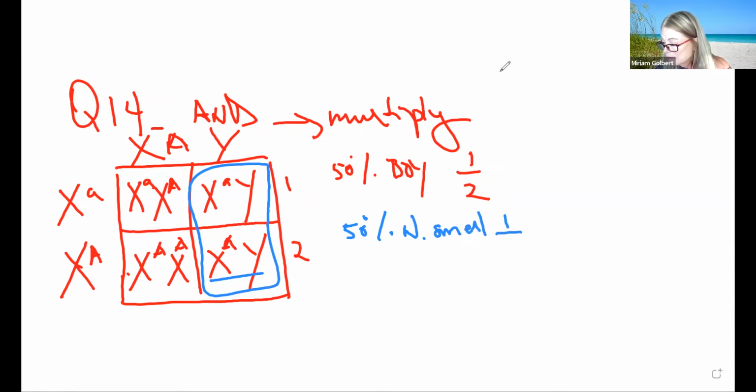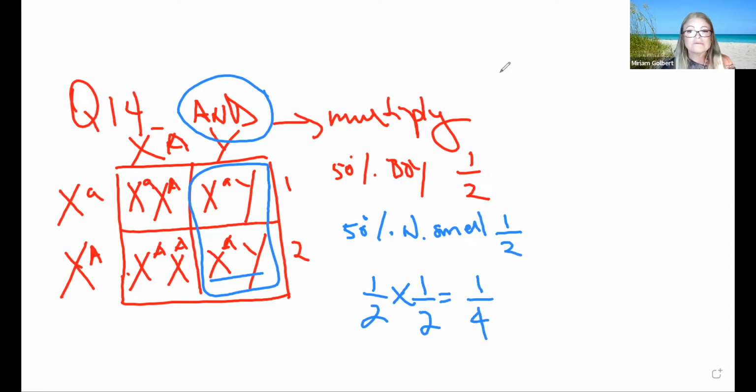And they're asking me for the total probability. So I do 1/2 times 1/2, and that will be 1/4 of a chance, or 25%. So that's how you calculate the probability when they're asking you for 2 things, and the word and indicates that you have to have a multiplication in there to answer the question.